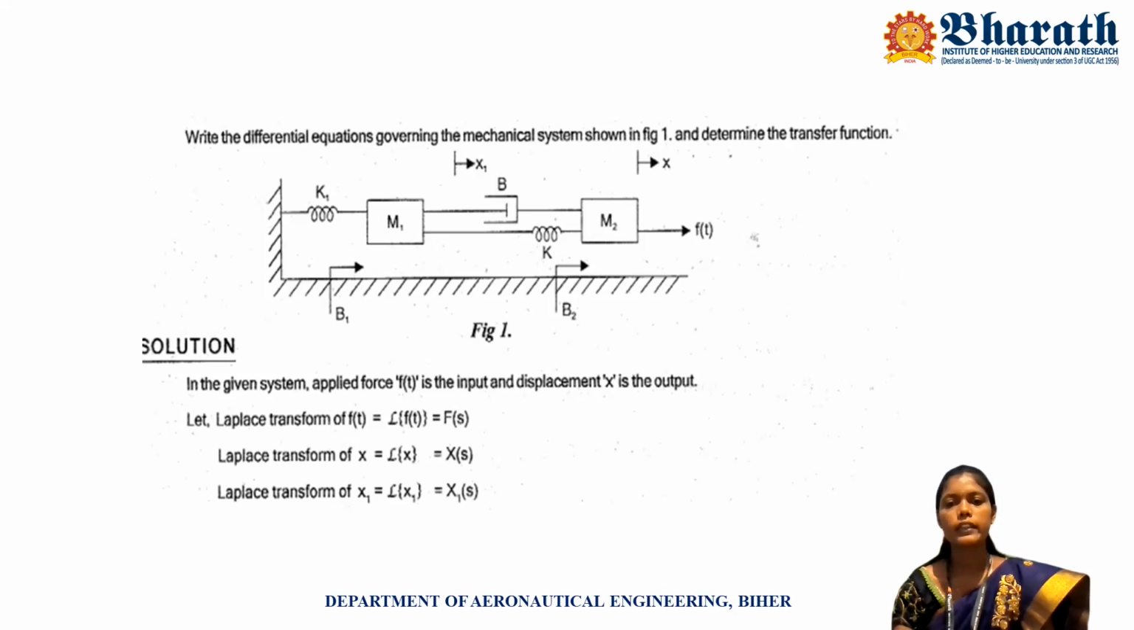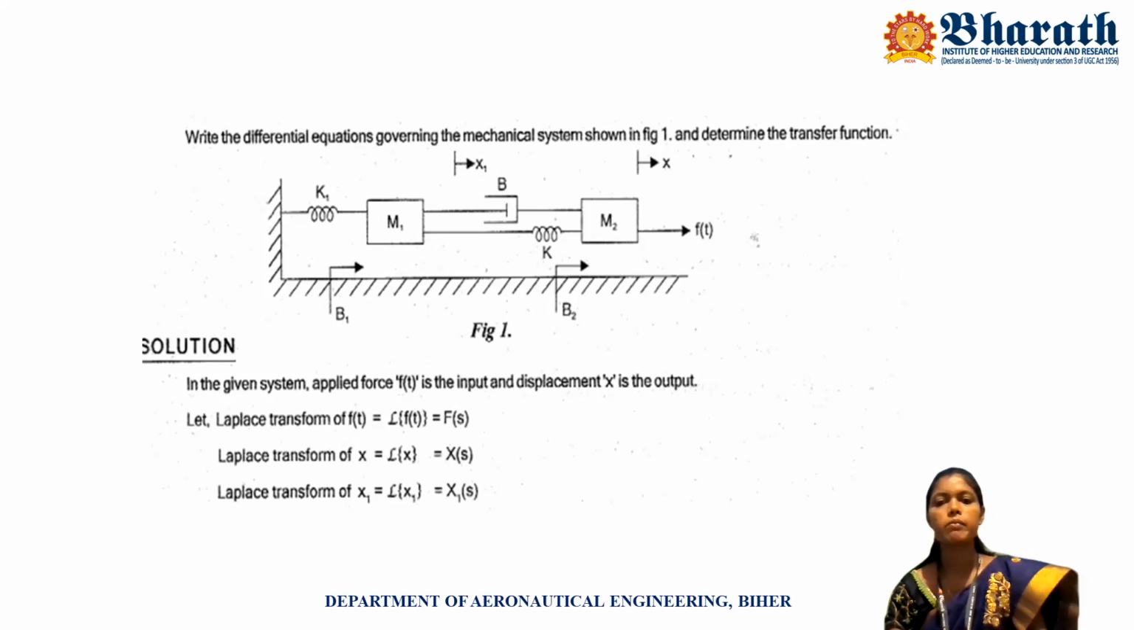We are given one diagram, which is considered as the mechanical system. It has two masses, mass 1 and mass 2, and there are two springs connected to the masses. One spring, K1, is connected to mass 1, and K is connected to both mass 1 and mass 2. Here the dashpots provide the resisting force.